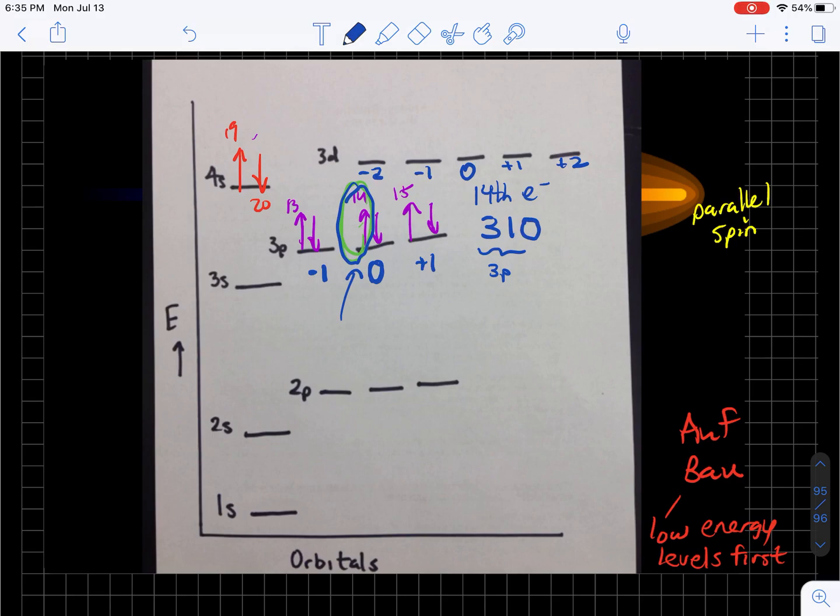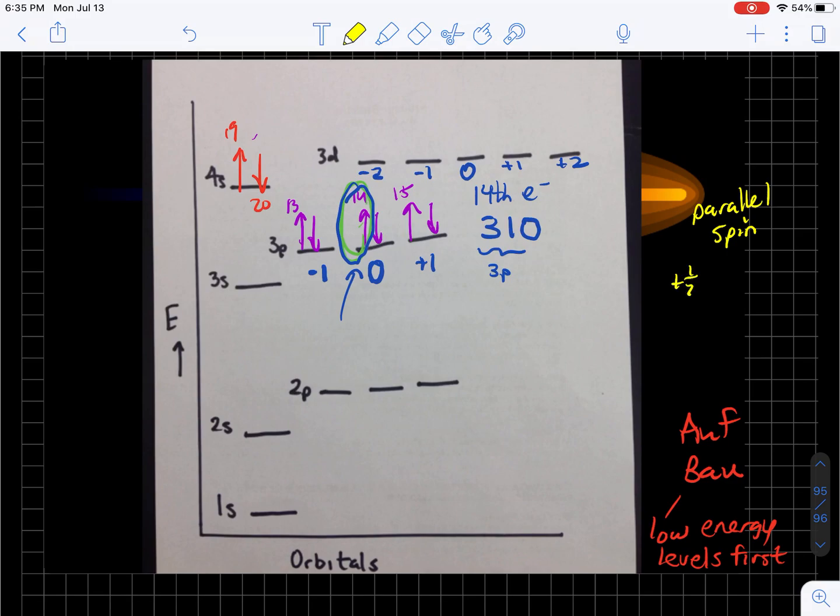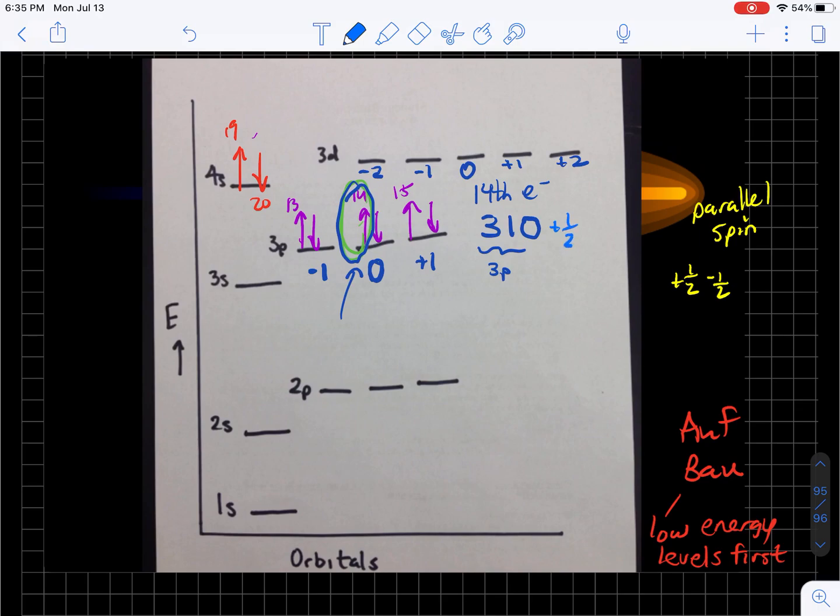And now with the spins, if it's an up spin, they're going to use the term positive 1/2. And if it's a down spin, then they're going to use the term negative 1/2. So this is an up spin. So we're going to do positive 1/2. So the numbers are 3, 1, 0, positive 1/2. The 31 stands for 3p. The 0 stands for the middle orbital, which is the py. And then the positive 1/2 stands for the up spin.